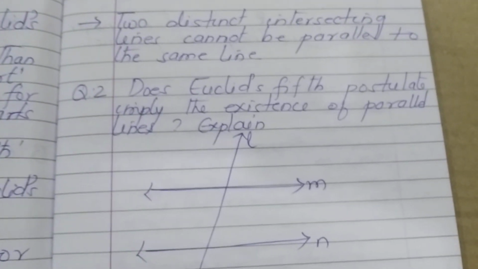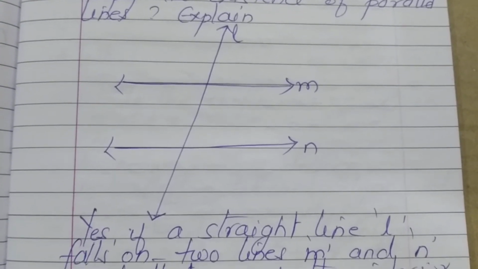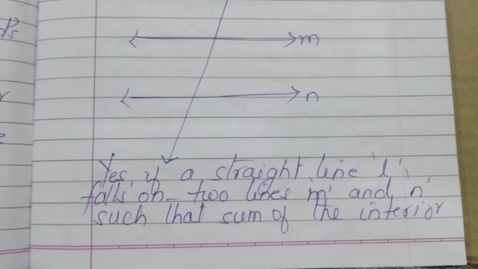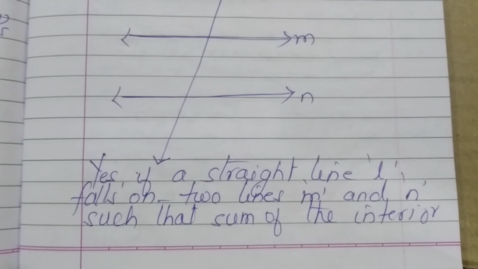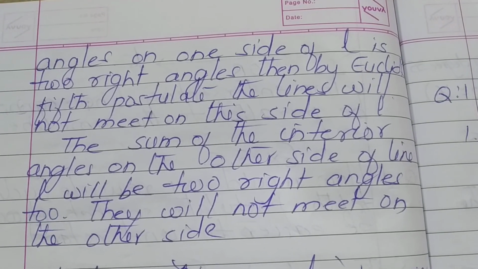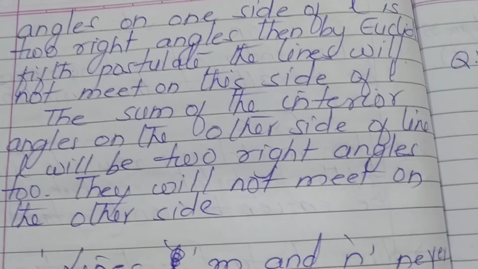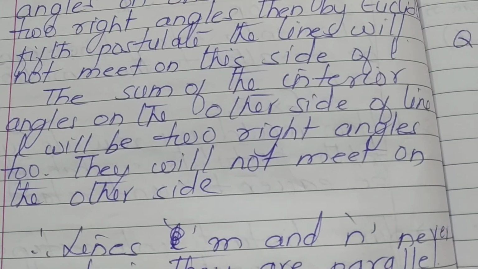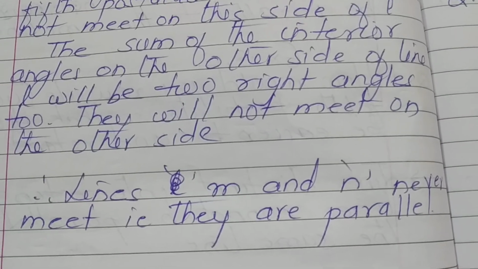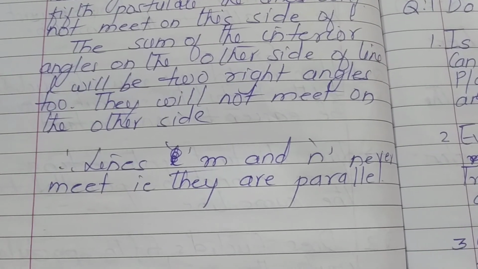Second, does Euclid's fifth postulate imply the existence of parallel lines? Explain. Yes, if a straight line L falls on two lines M and N such that the sum of the angles on one side of L is two right angles, then by Euclid's fifth postulate, the lines will not meet on that side of L. The sum of the interior angles on the other side of line L will be two right angles too. They will not meet on the other side. Lines M and N never meet, that is, they are parallel.